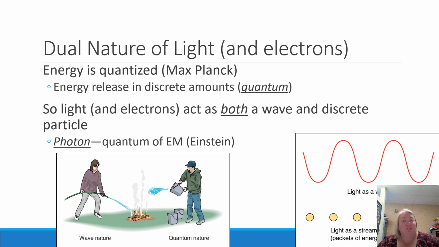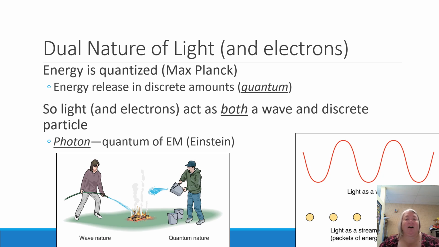Now, here we have another term. We have the term photon. Photon just means a quanta. Remember, that means a discrete amount of, it says a quanta of EM. EM stands for electromagnetic radiation. So remember, we talked about that before. That's like your light from the sun, anything from radio waves, light waves, gamma, X-ray, UV, infrared, all those are different types of EM. If you have a discrete amount of EM radiation, we call that a photon, and Einstein is the one who came up with that.